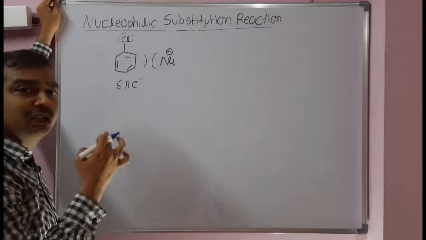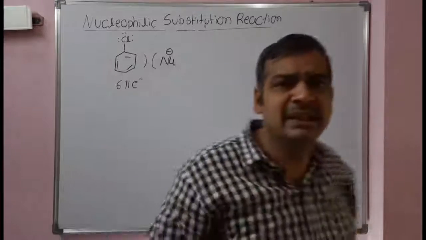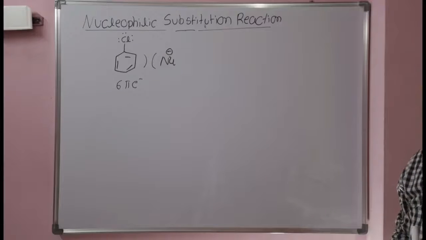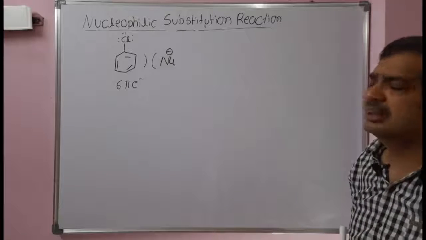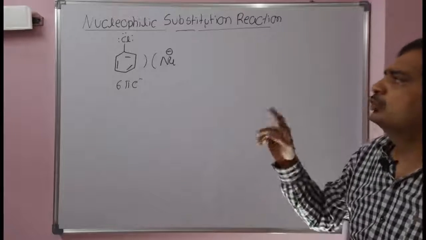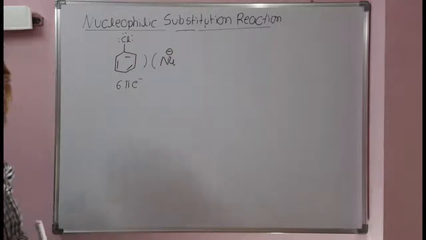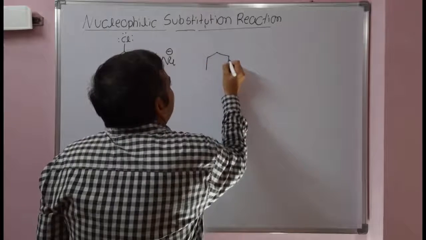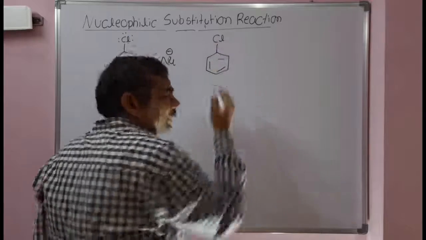So the conclusion is that generally benzene and its derivatives do not prefer to undergo nucleophilic substitution reactions. The reason is the repulsions because of the pi electrons, as well as the increased electron density because of the plus mesomeric effect of the halogen groups. But when will halobenzenes undergo nucleophilic substitution reactions? Let's see one reaction, nucleophilic substitution reactions of chlorobenzene.